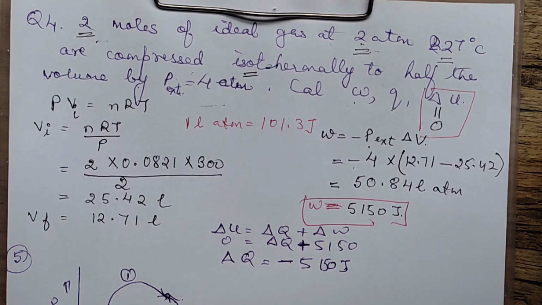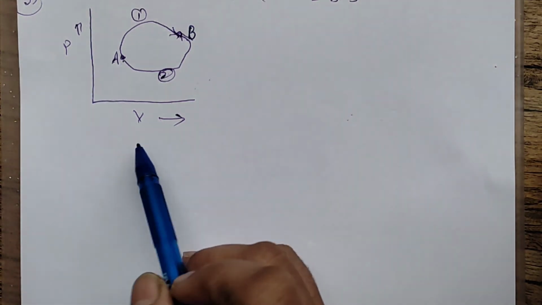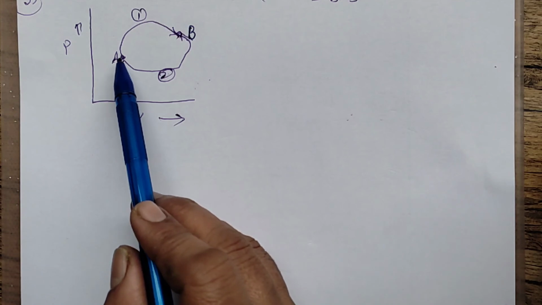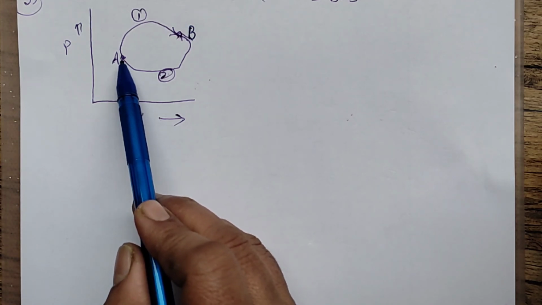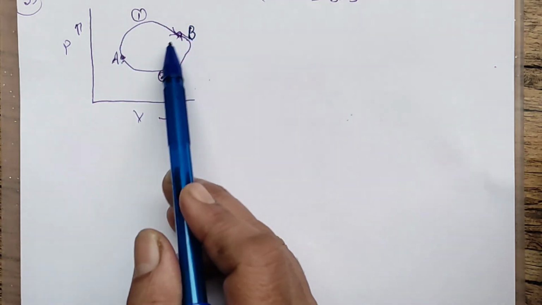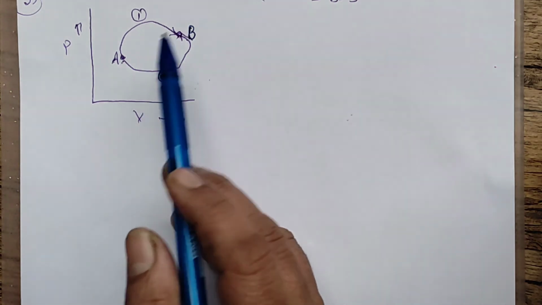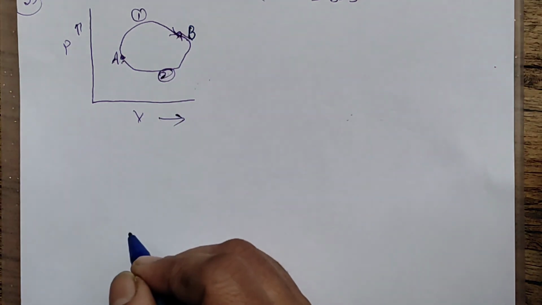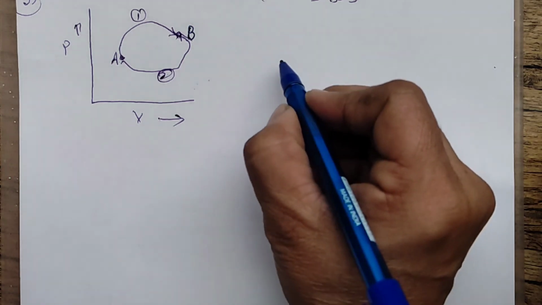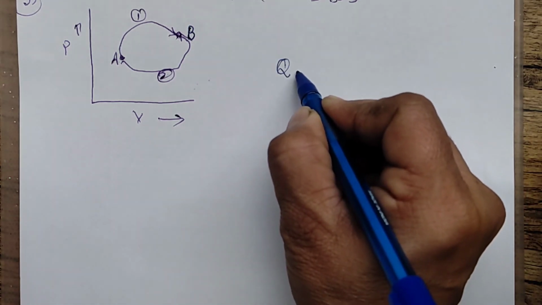Is this point clear? Now moving on to another question which is in the form of a graph. Suppose you have this PV graph, some system at point A, we need to move to B. From A to B, there are two possible paths, path 1 and path 2. The question is, calculate in which case the heat change will be more, Q1